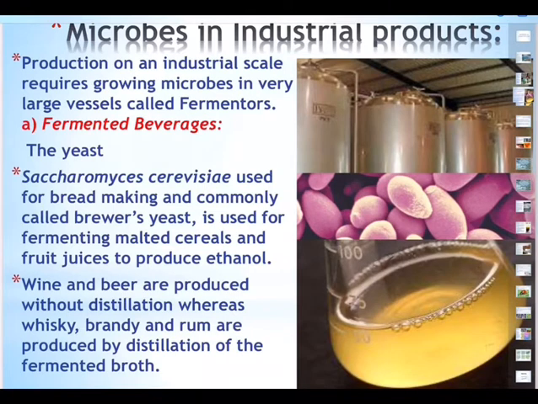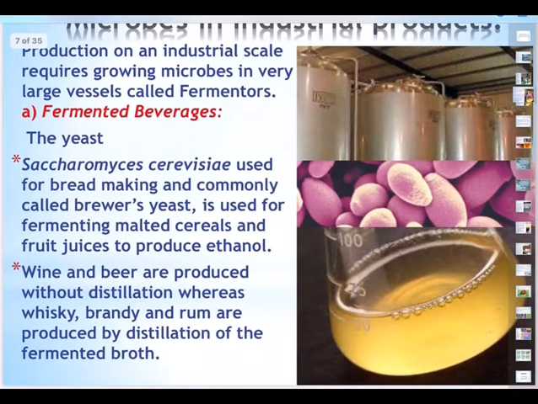So in alcoholic fermentation, two species of yeast play a crucial role. One is Saccharomyces cerevisiae, another one Saccharomyces ellipsoideus. And the fermented nutrient medium used differs based on products. The yeast which is used in the brewing industry for preparation of alcoholic drinks are collectively called Brewers Yeast. And the different types of alcoholic beverages are produced by using different brewers yeast.